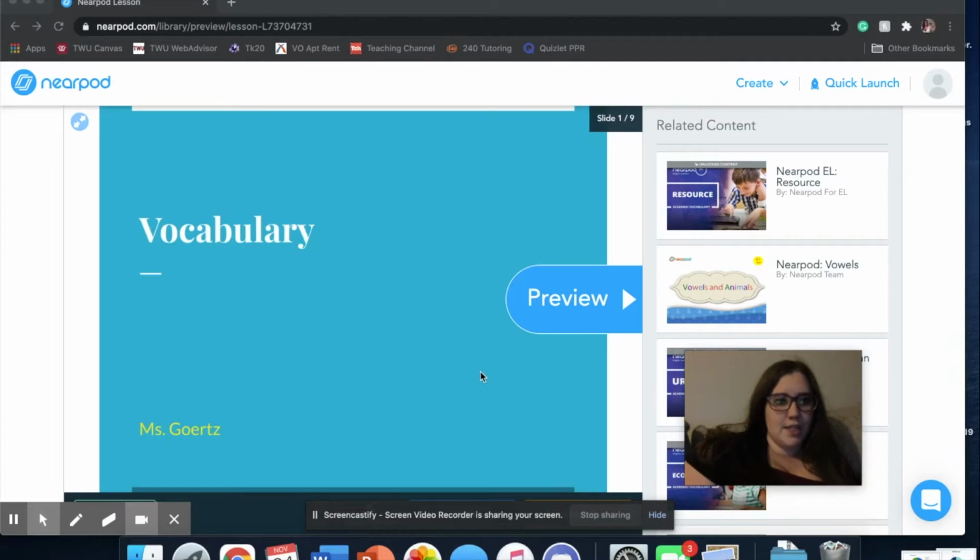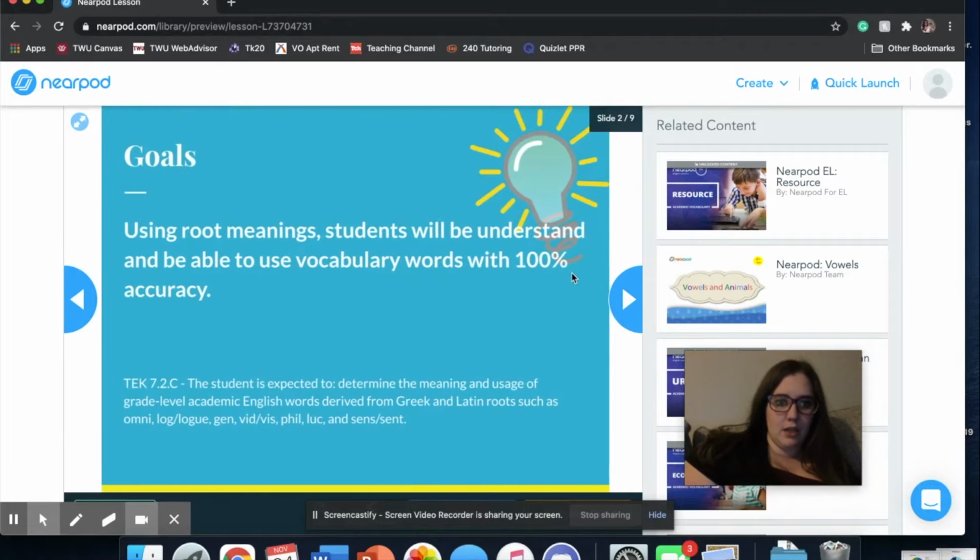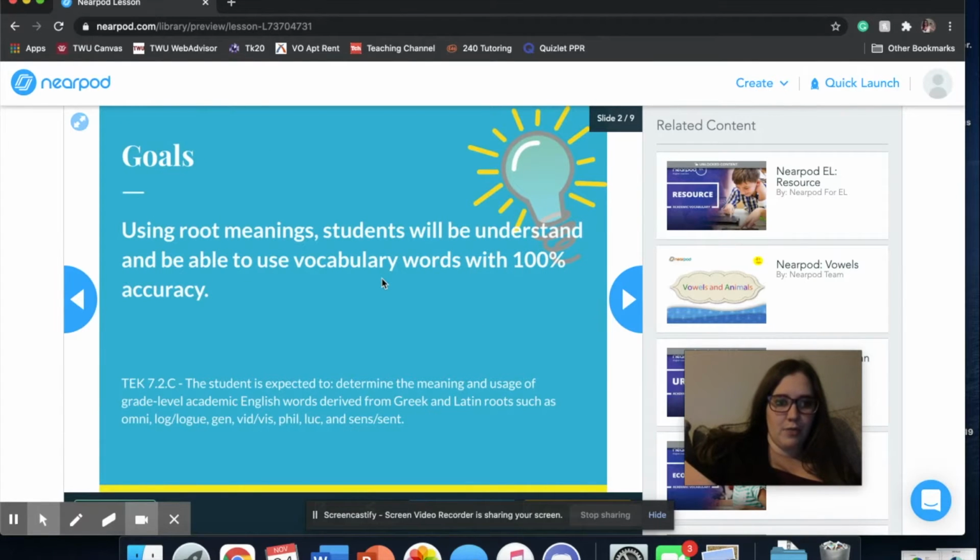Everyone, so we are going to be working on a vocabulary lesson. In this lesson, you're going to be able to use root meanings. You'll be able to understand and use the new vocabulary words with 100% accuracy.